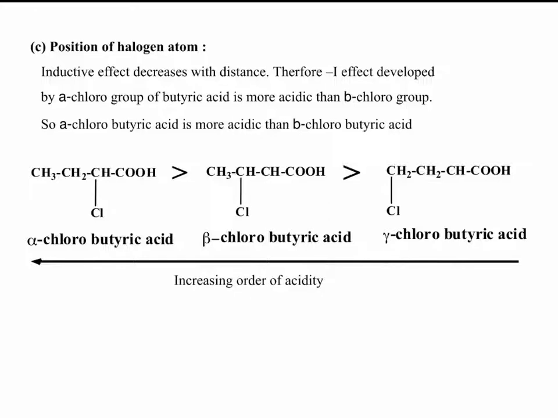In the third case, the chlorine atom is present on the fourth carbon atom. So while increasing the distance, the inductive effect decreases. So compared to butyric acid, alpha chlorobutyric acid is more acidic than beta, than gamma. Thank you.